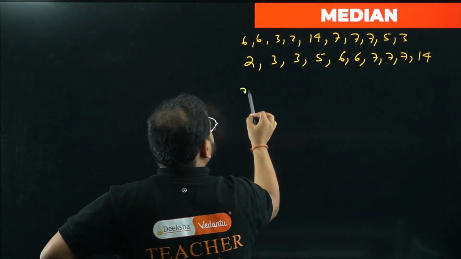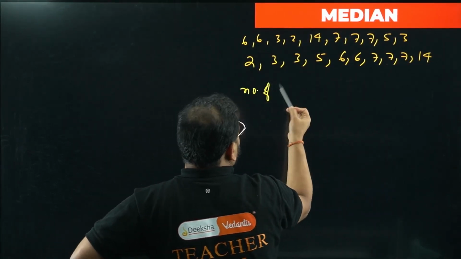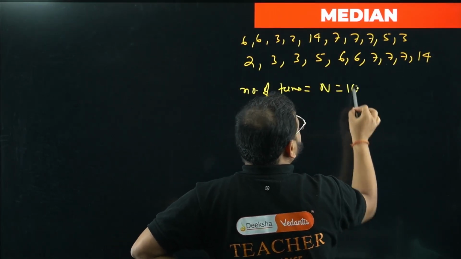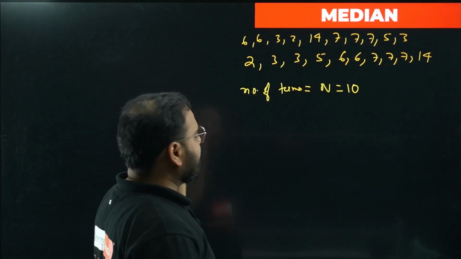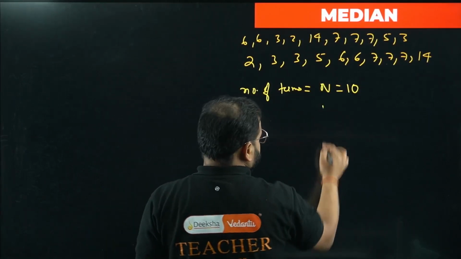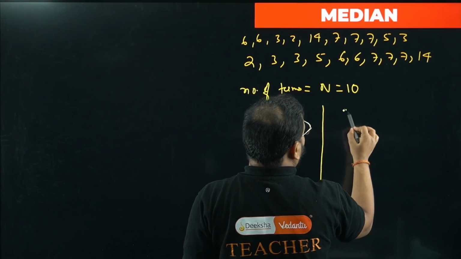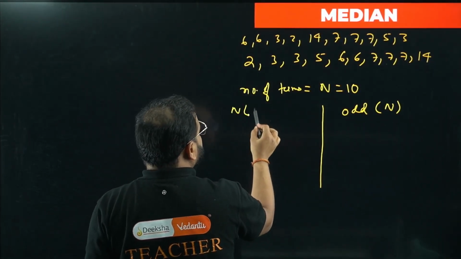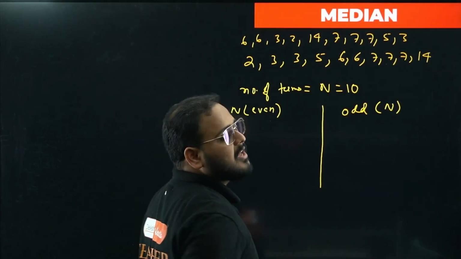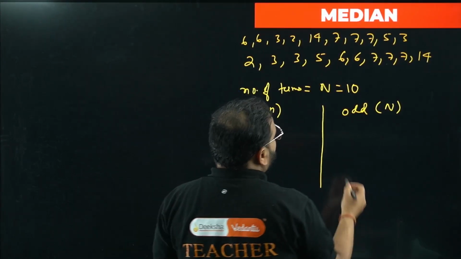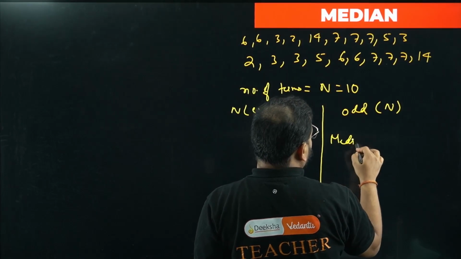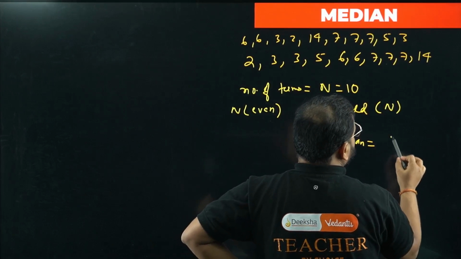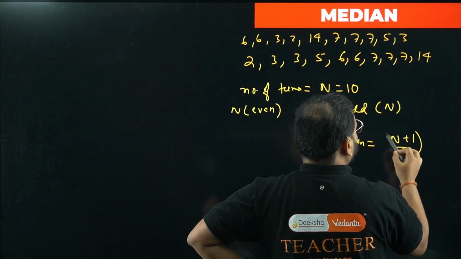So what is that? The number of data, or basically the number of terms, is given as the letter n, coming here as 10. The formula is separate. We have 2 formulas. One is for when the value of n is odd, and the other is when the value of n is even. Let's check for odd. For odd, the median is simply given as the n plus 1 by 2th term.